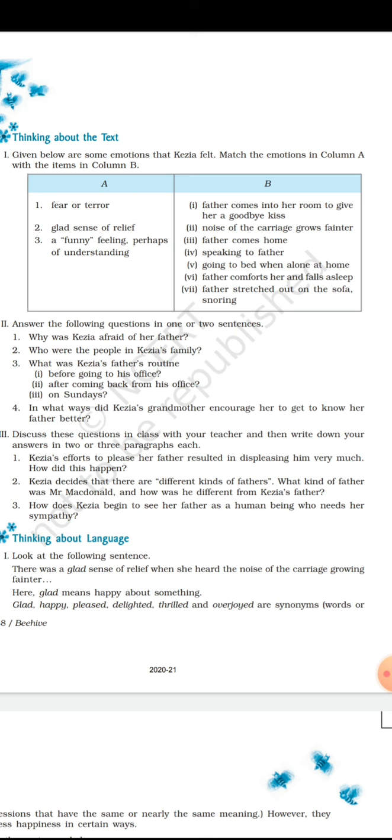First, the fear or terror. Which lines trigger the feeling of fear and terror?